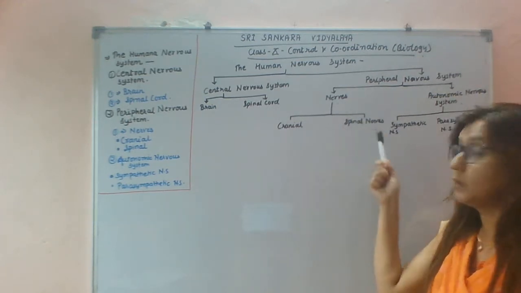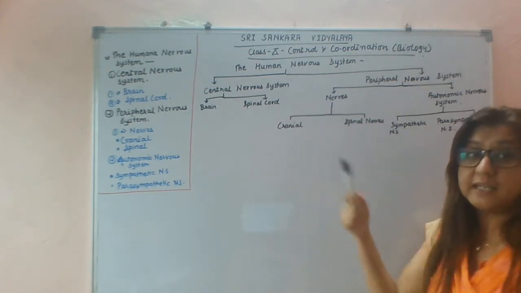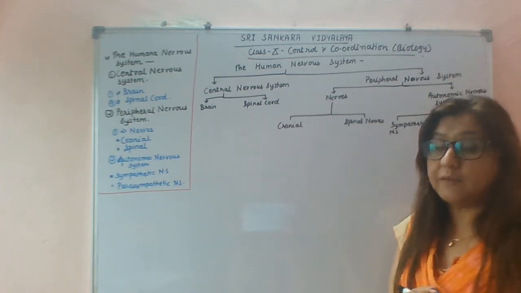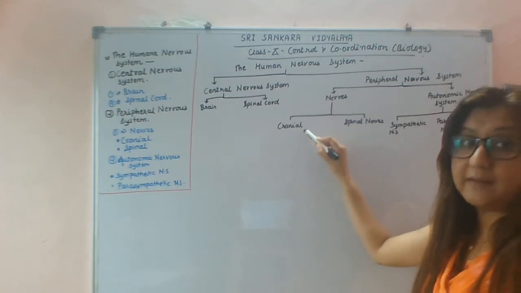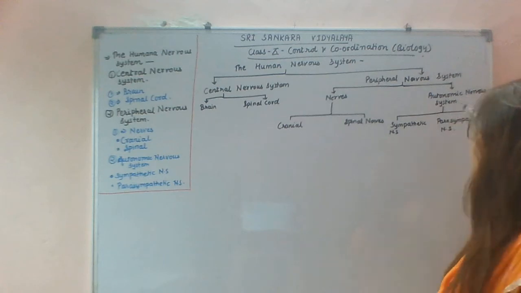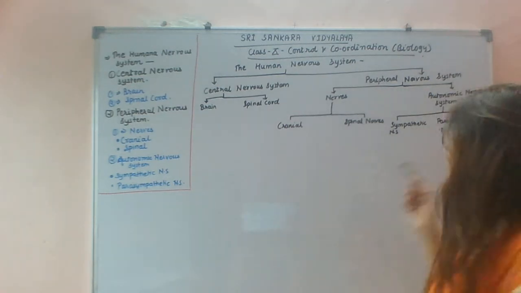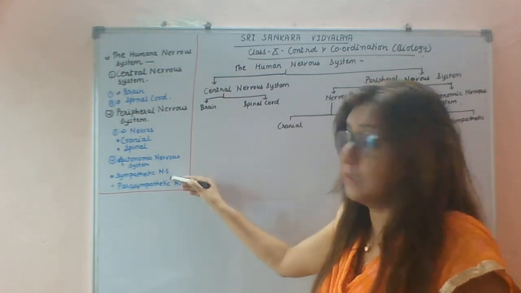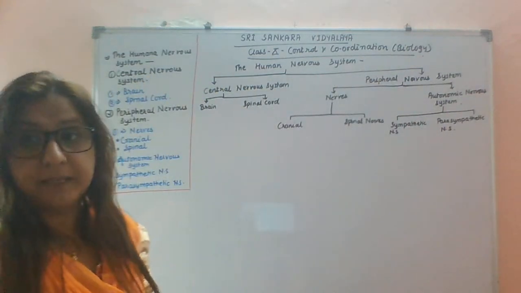Nerves are of two types, spinal nerves and cranial nerves. I will later explain this in detail. Cranial nerves arise from the brain, whereas spinal nerves arise from the spinal cord. Next, the autonomic nervous system comprises the sympathetic and parasympathetic nervous system. Now we will discuss each of these topics in detail. First we will start with the brain.